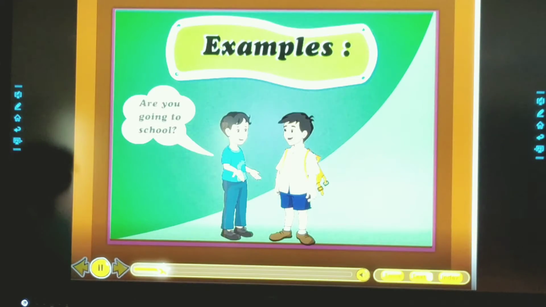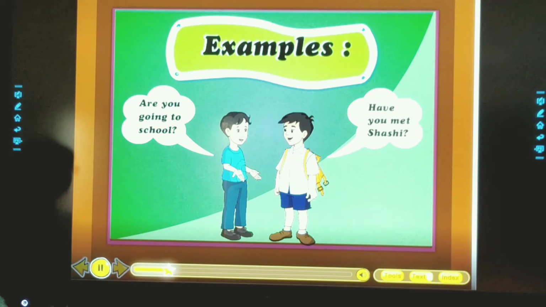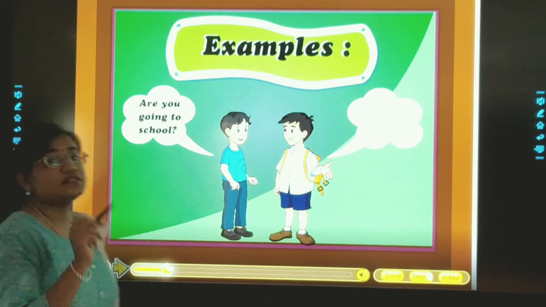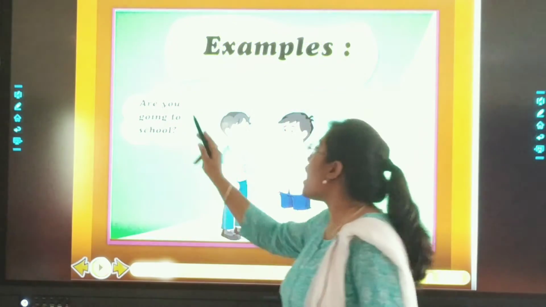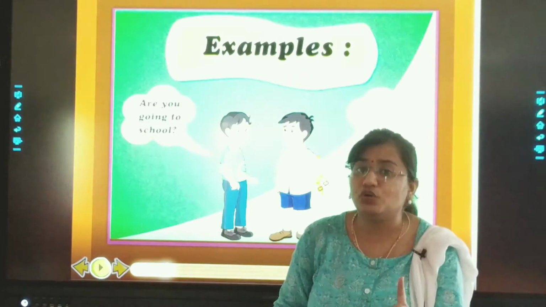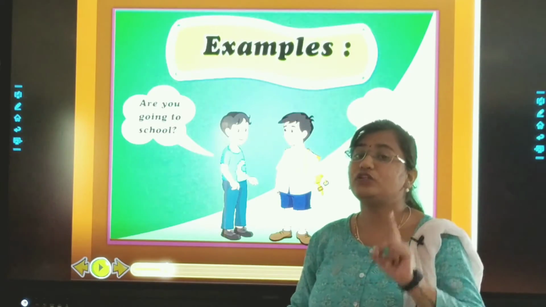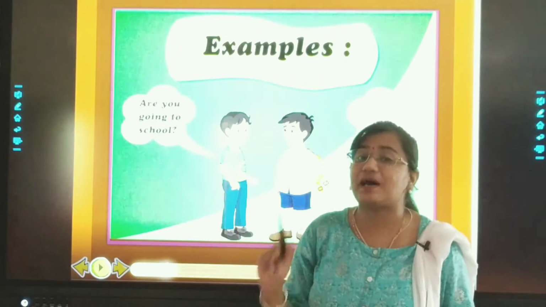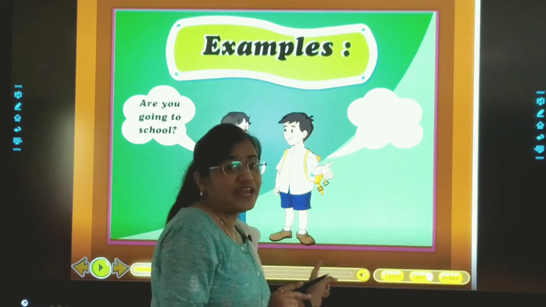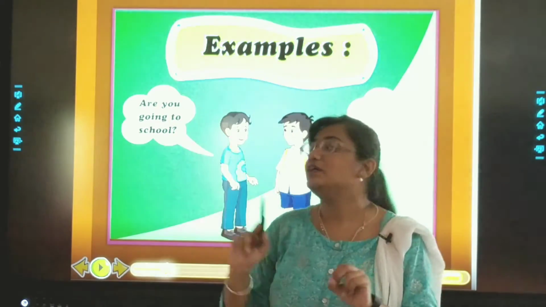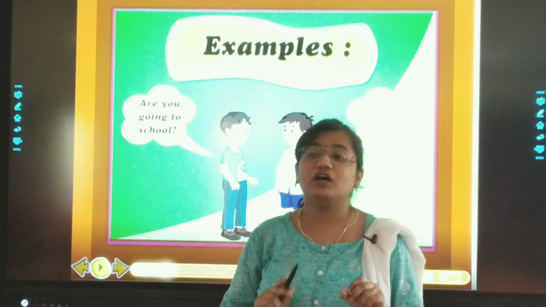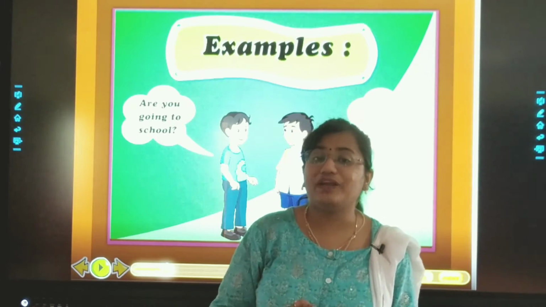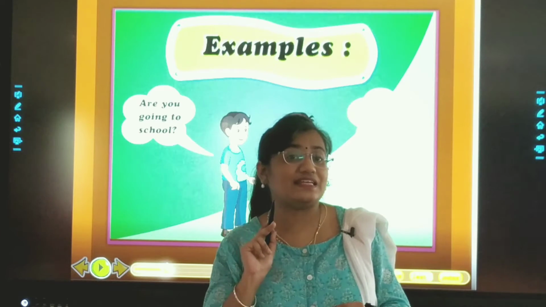Examples: Are you going to school? Have you met Shashi? So over here, dear children, pay attention. Are you going to school? This boy is interrogating something from his friend, right? And it is also ending with a question mark. So, such sentences are known as interrogative sentences.